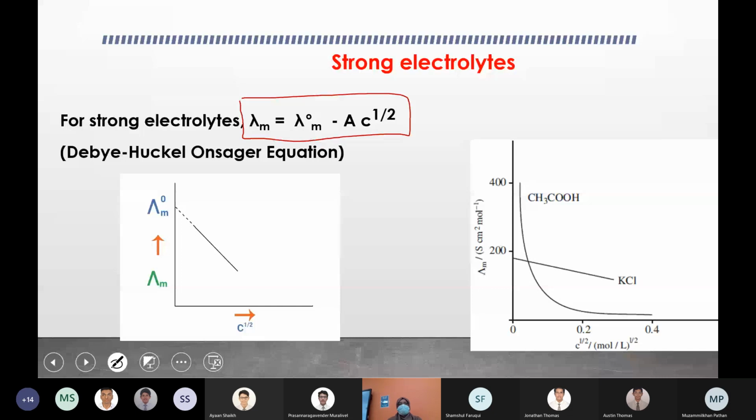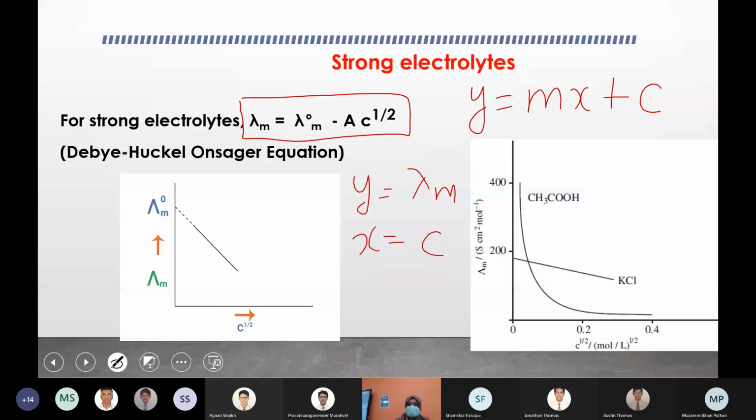This equation is known as the Debye-Huckel-Onsager equation, which is the equation of a straight line you might have studied in math: y is equal to mx plus c. So on the y-axis you are plotting lambda m, and on the x-axis you are plotting C raised to 1 by 2, that means root C. What is the m value? Slope. Slope is m, right? Minus A, right? Because it's mx plus c.